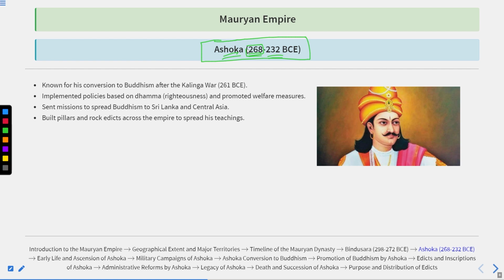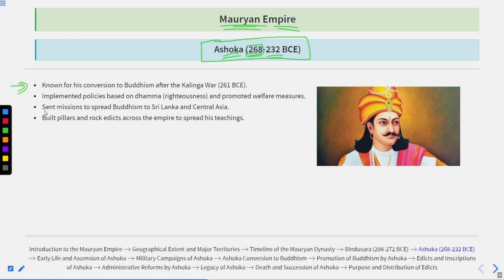That's why it took him 4 years to get to the throne and establish his own rule. And remember, Ashok is considered the most powerful, most influential and important king of the Mauryan dynasty.